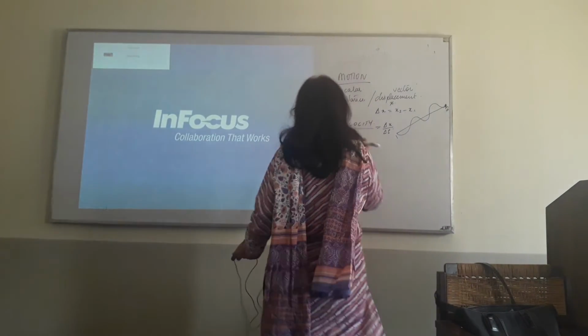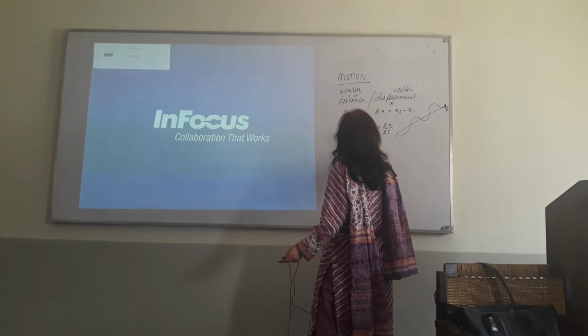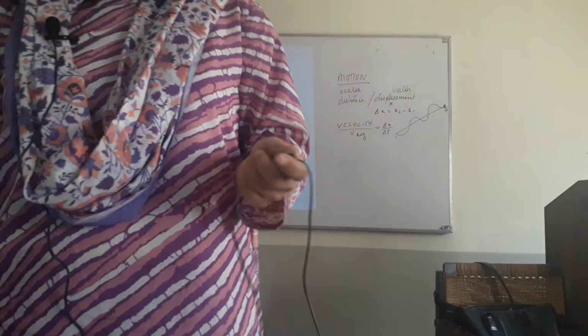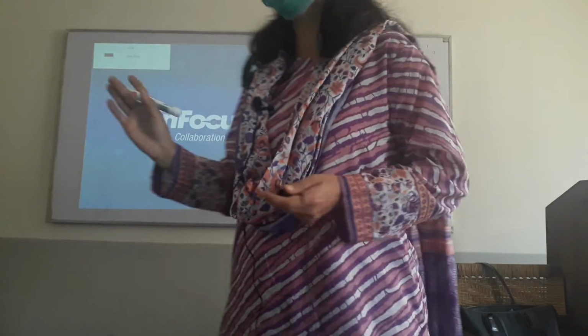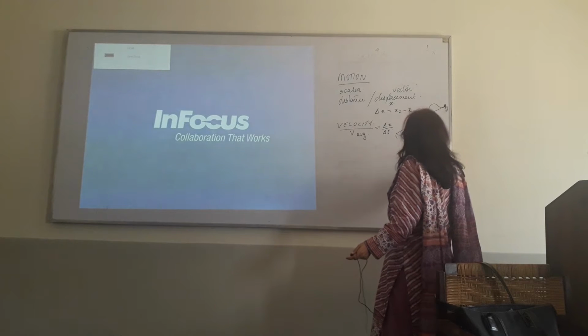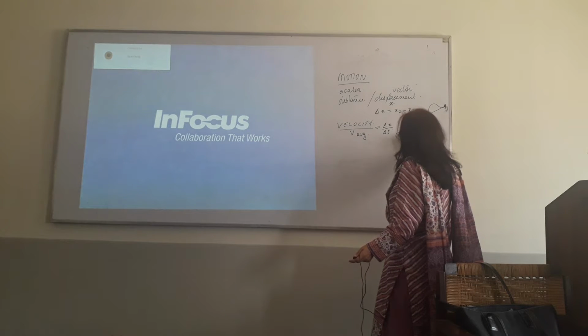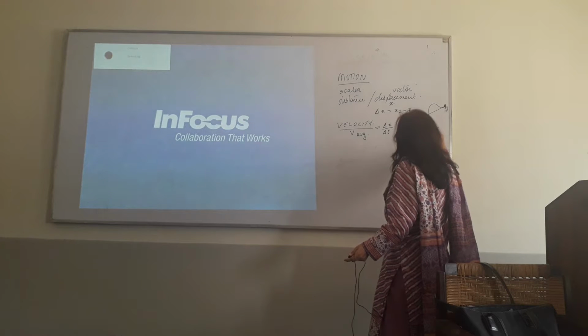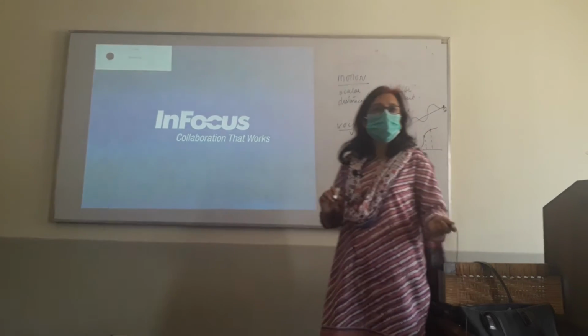So we can call this V average. This can also be explained with the help of a graph. If you make a graph like this, you take time, you take position, and you have a curve like this, you take 2 points and then you measure the change, and that will be your velocity.